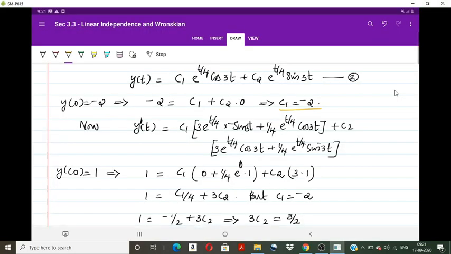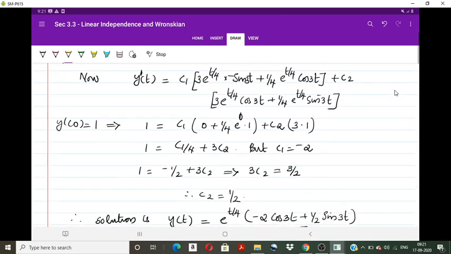And we have c1, which we already calculated, as minus 2. So applying that value we get c2 is equal to 1 by 2. Therefore the solution y of t is equal to e raised to t by 4 into, with c1 as minus 2, minus 2 cos 3t plus 1 by 2 sin 3t. So this is the required solution of the IVP.